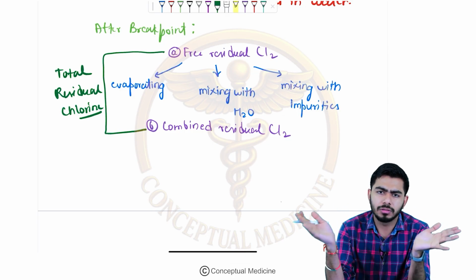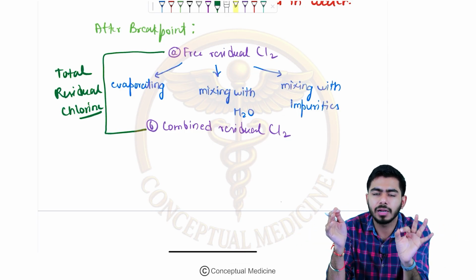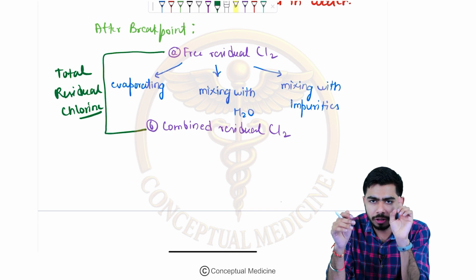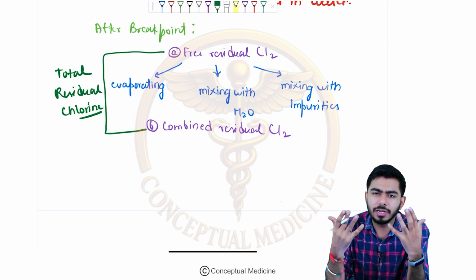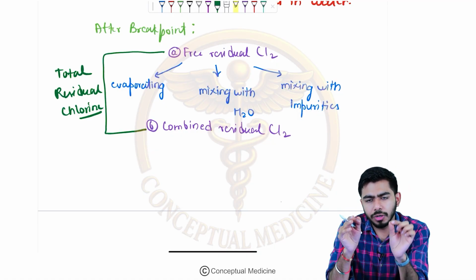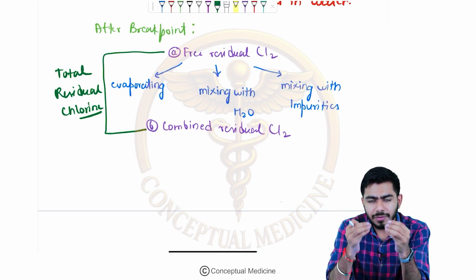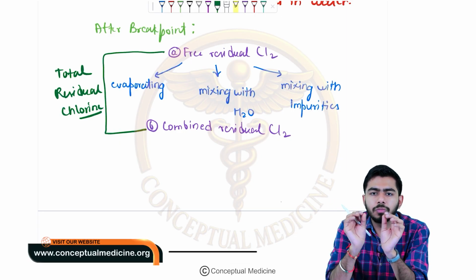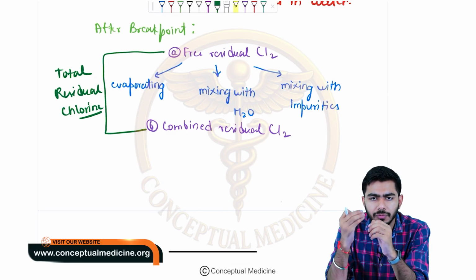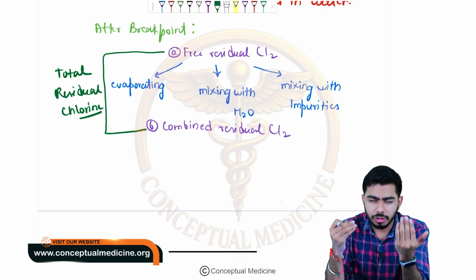What have I talked about till now? I've talked about the chlorination, a chemical parameter of water quality. Chlorination of the water, the importance is very, very high, guys. What we have understood about the chlorination of water is that we have a breakpoint, something called the breakpoint of chlorination, which comes after the destruction of the chloramines.